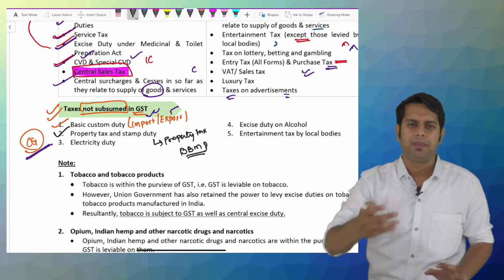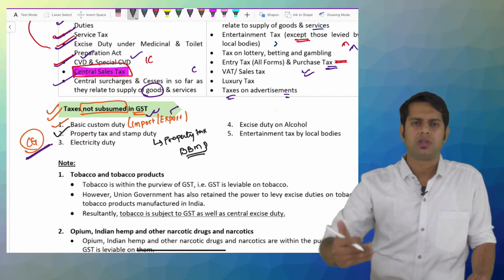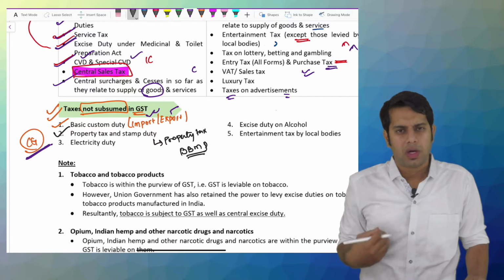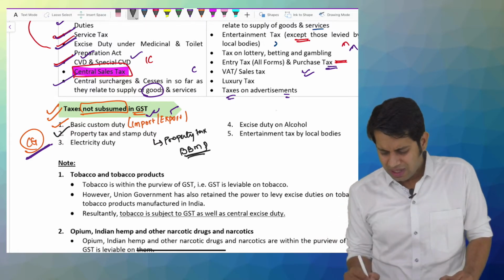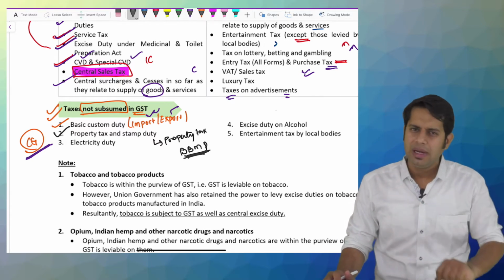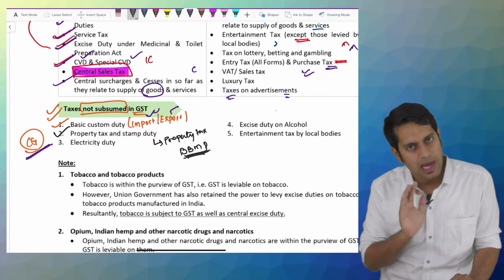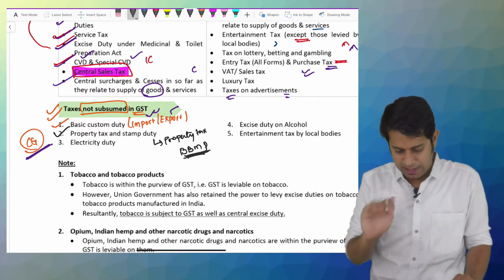Say a person will come and clean the road outside your house, or a person will come to collect garbage, etc. So for that you have to pay property tax. That property tax is still there. It is collected by the state government. You still have to pay the same.